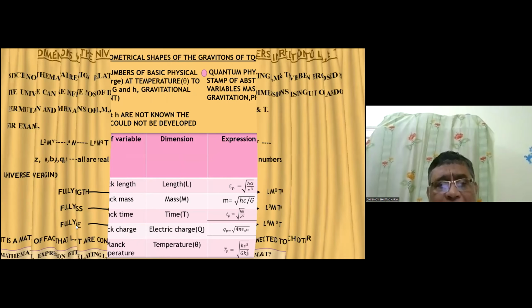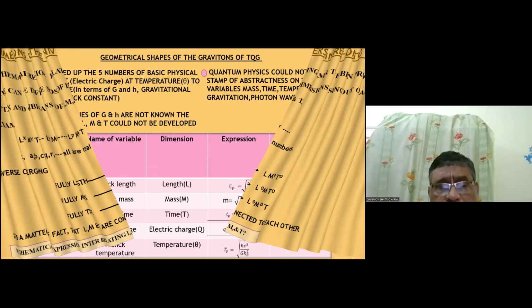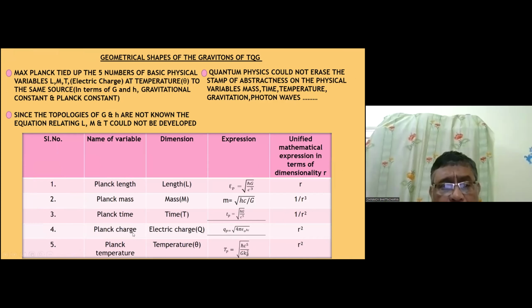Now, Max Planck, many years back, gave the expressions of length, mass, time, charge, and temperature in terms of the gravitational constant G, Planck's constant h, and the velocity of light c. So these are the expressions. You can see the mathematical expression. Now, from the topological theory of quantum gravity, we have directly derived the dimensions of length, mass, time, charge, and Planck temperature. We have derived them directly without taking any help of these equations; the gravitational constant and Planck constant were not needed.